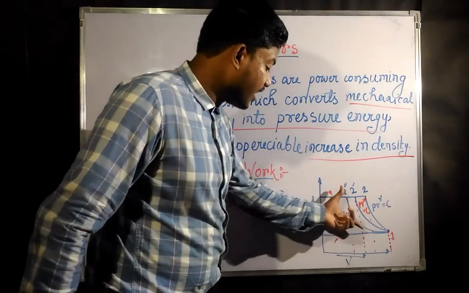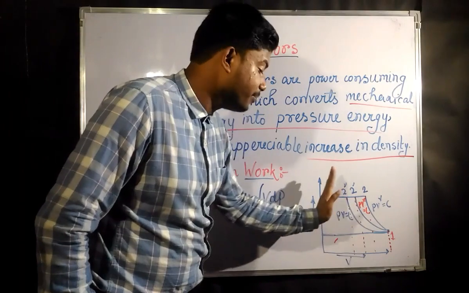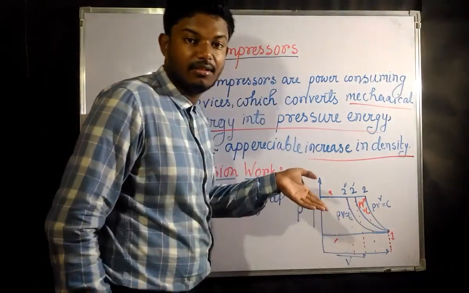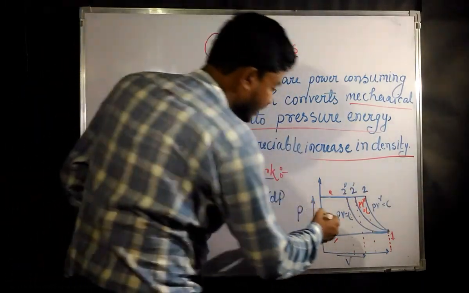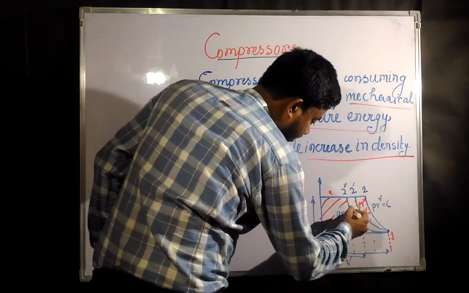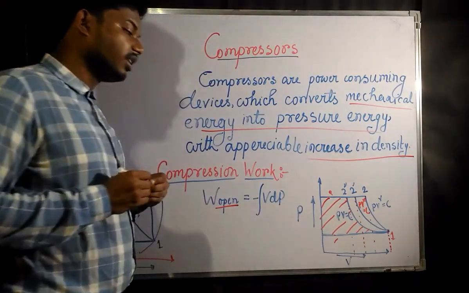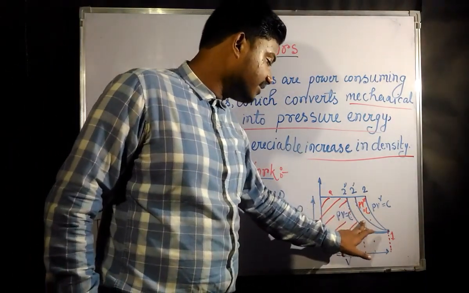It can be found if you project the curve. For a closed system you project it on the volume axis, and for an open system it is going to be projected on the pressure axis. Now if you project the curve on the pressure axis, then whatever area it covers gives us the work done by the open system. Okay, so from this diagram you can easily say,